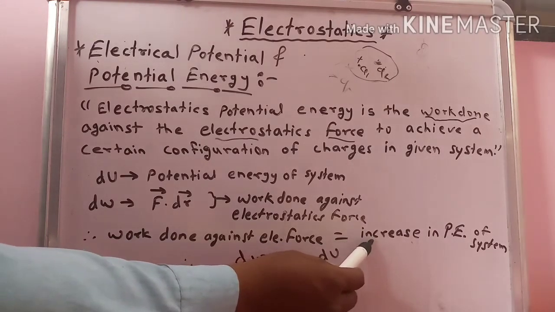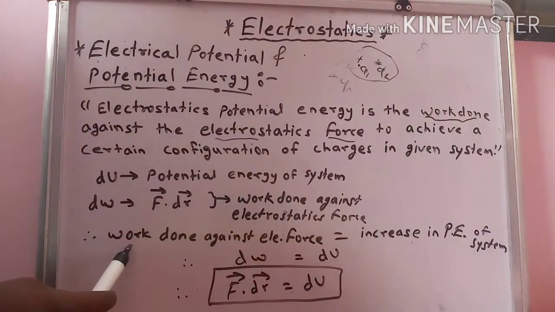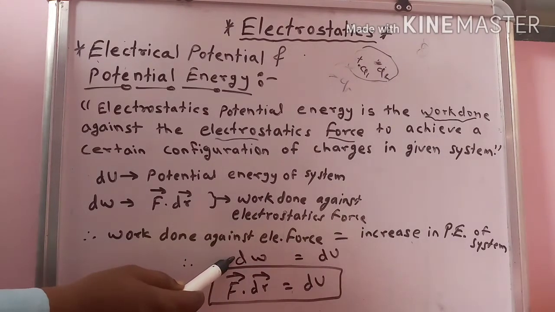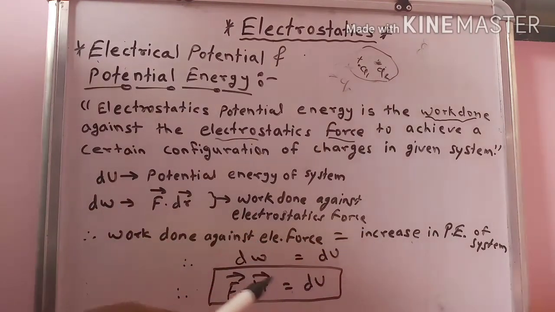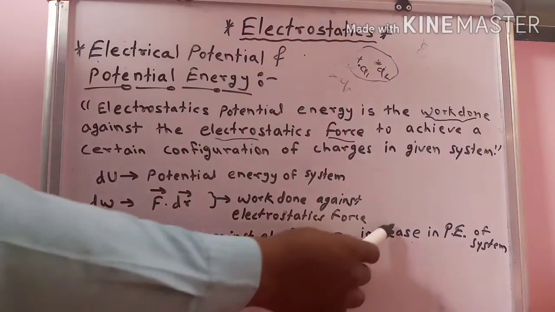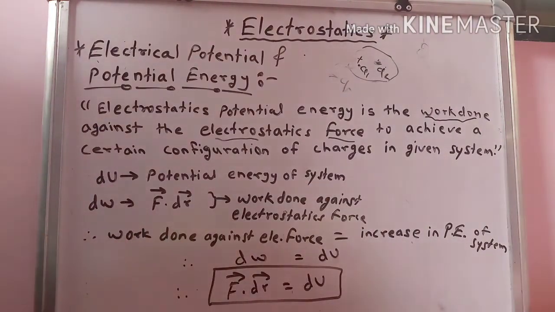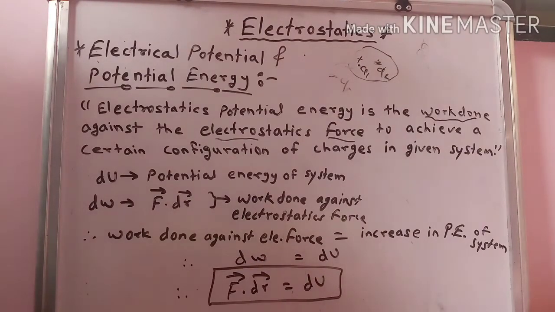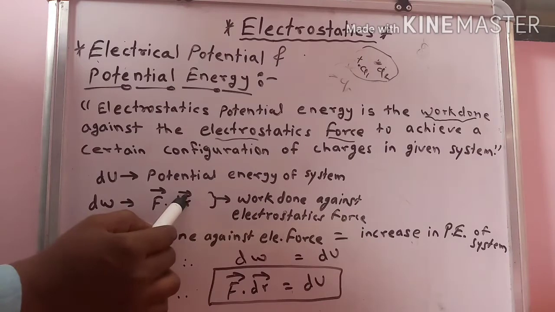By definition, work done against the electrostatic force, denoted by dW, is equal to the increase in potential energy of the system, denoted by dU. Therefore we can write dW is equal to dU, and the value of dW is also F vector dot dr vector.